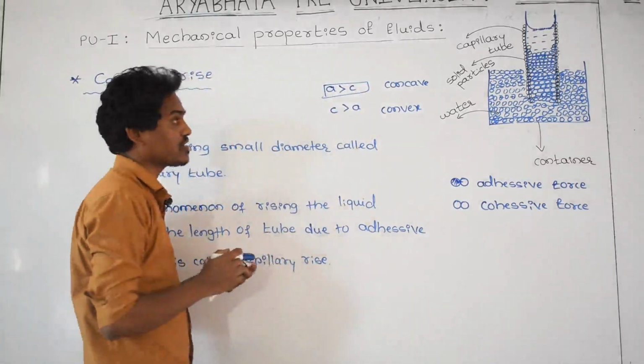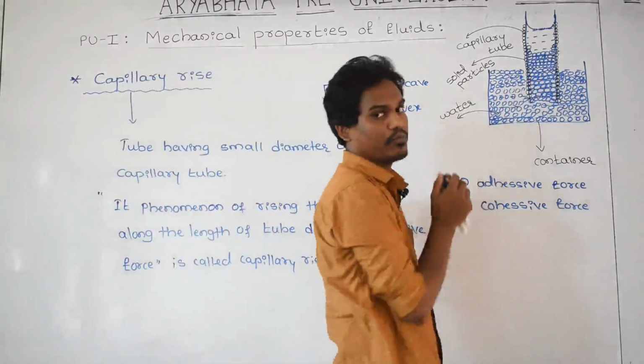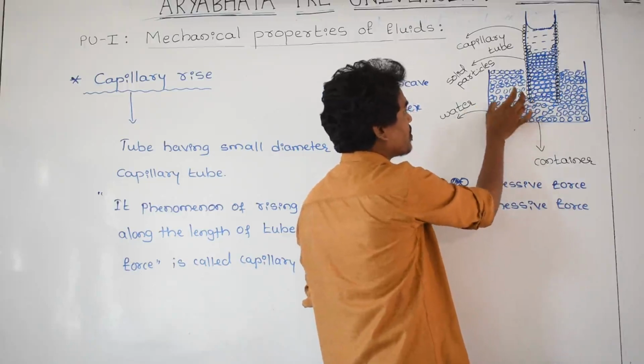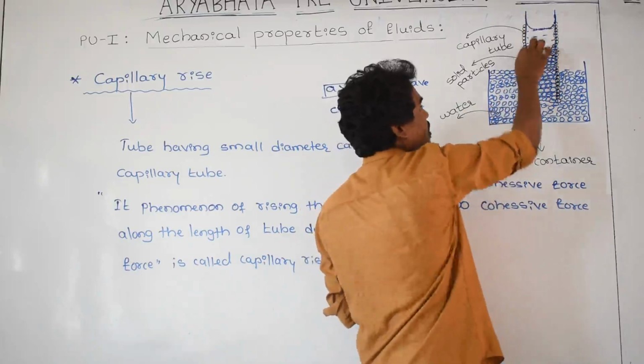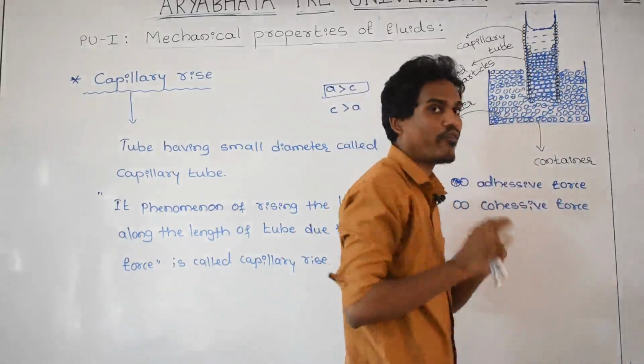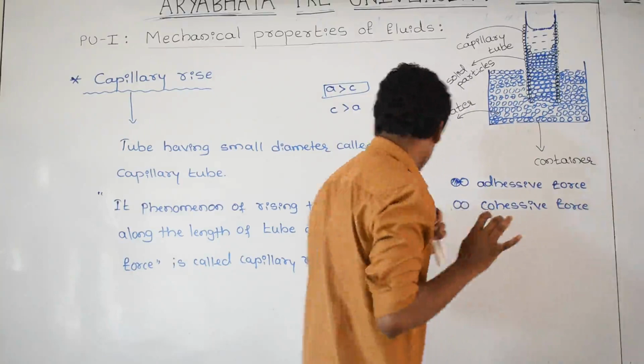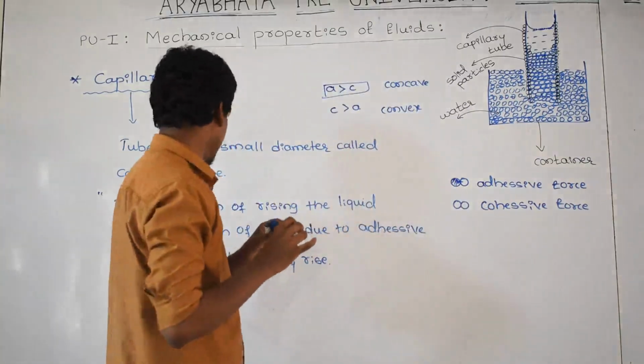You just imagine yourself, here is the diagram and this is the liquid. I am taking it as water. This is the liquid and this is a tube, a fine tube having a very narrow diameter. Its diameter should be very small.